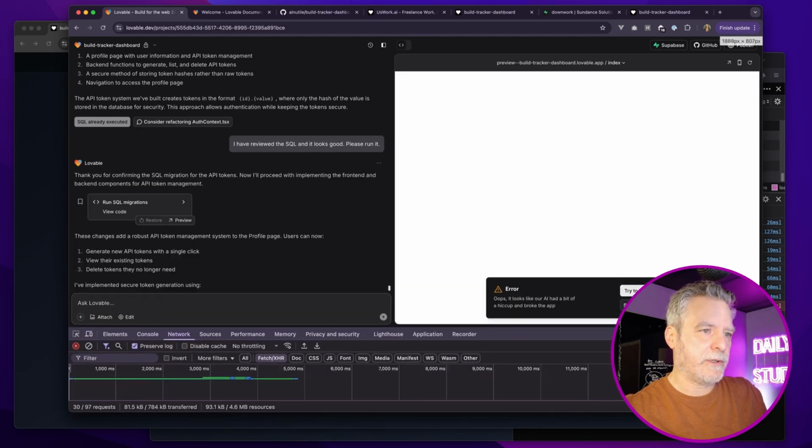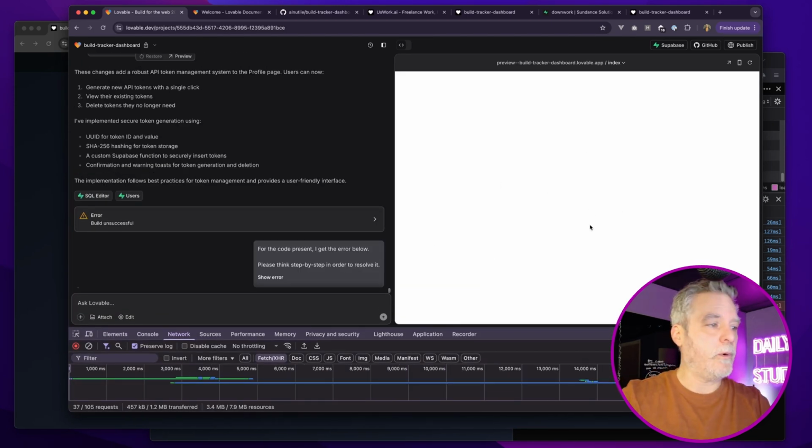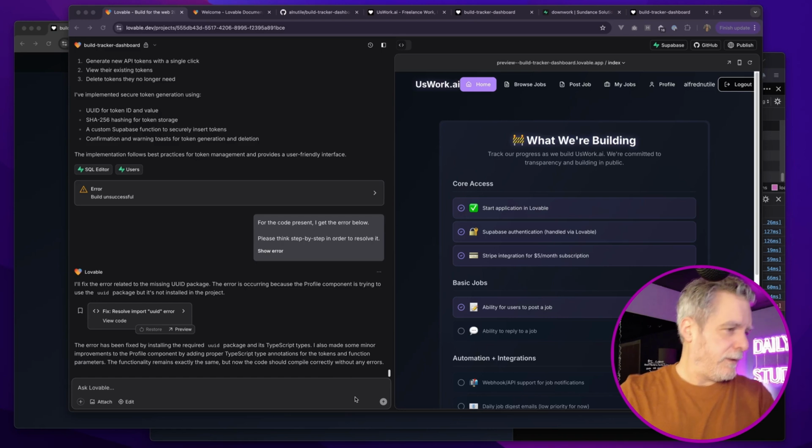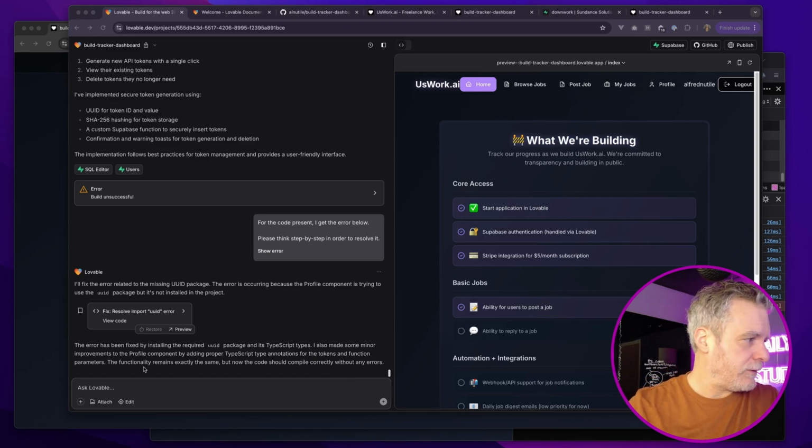Oh, it's now showing a fix. Okay. I want it to do the work. I didn't see that window there. Okay, let's see if it fixes it. Okay, let's just see if it fixes that. All right, let's see. So it took a minute. It says it fixed the error.